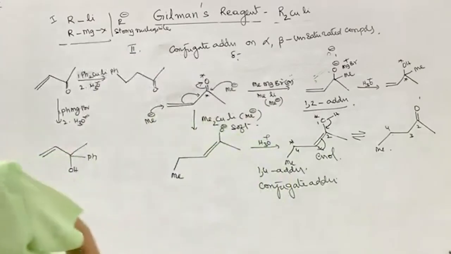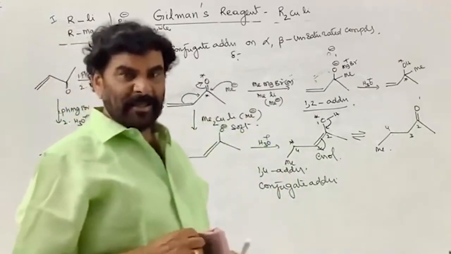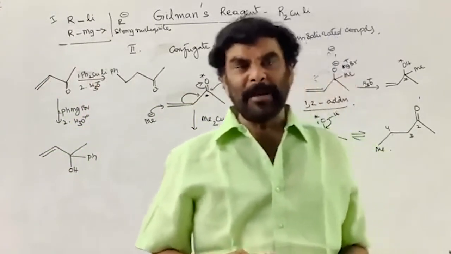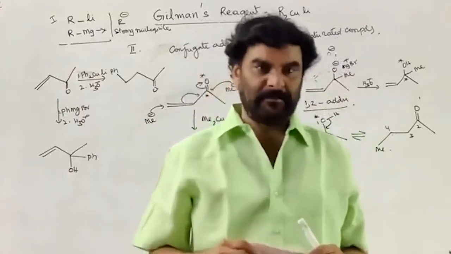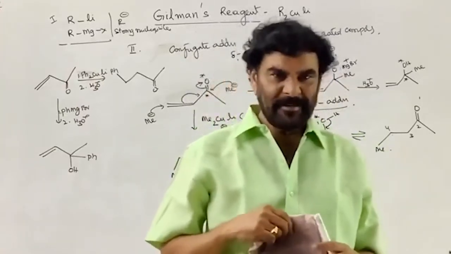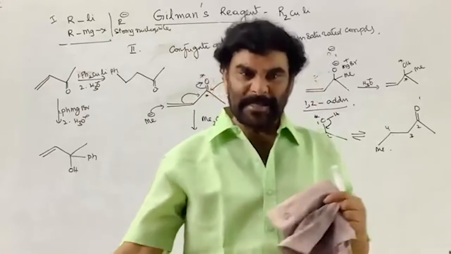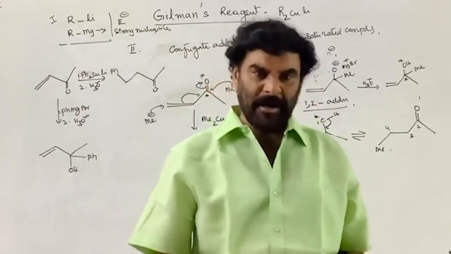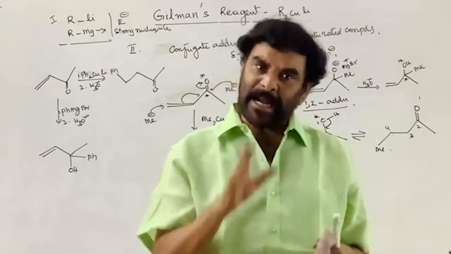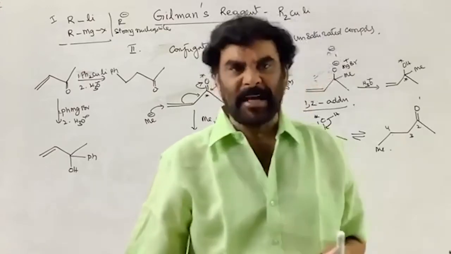See, when to say it is a Michael addition, a nucleophilic addition should take place on the carbon-carbon double bond. Nucleophilic addition should take place on the carbon-carbon double bond. That is possible on the activated double bond. You know the meaning of the activated double bond.